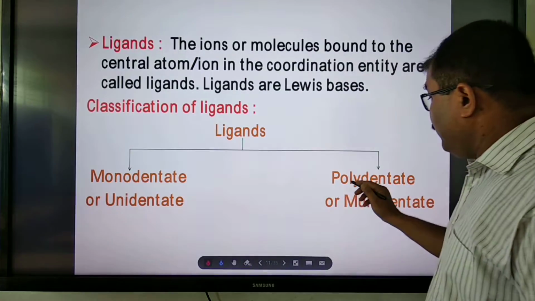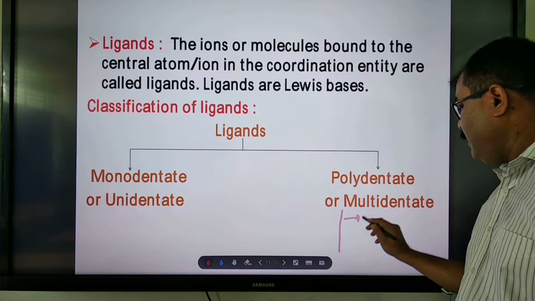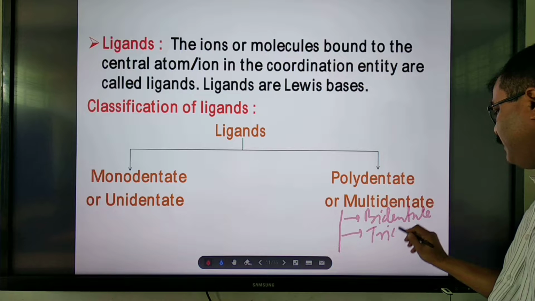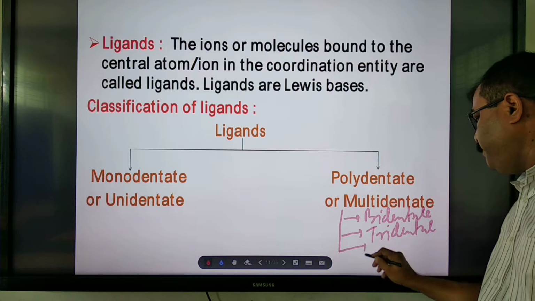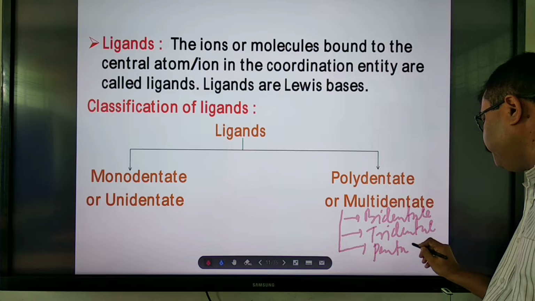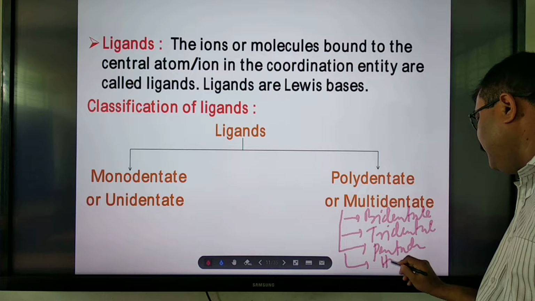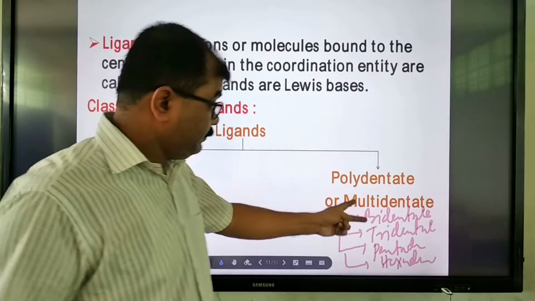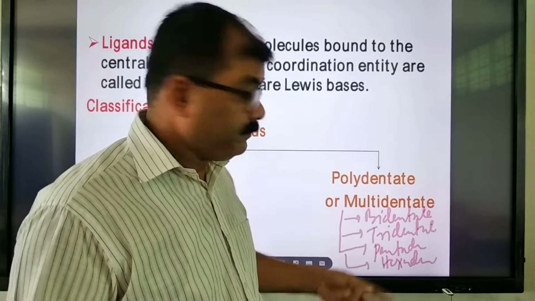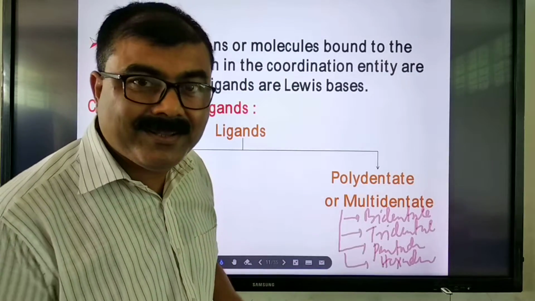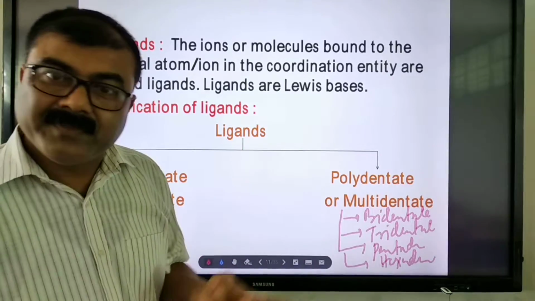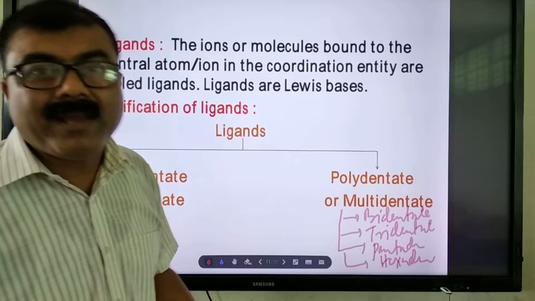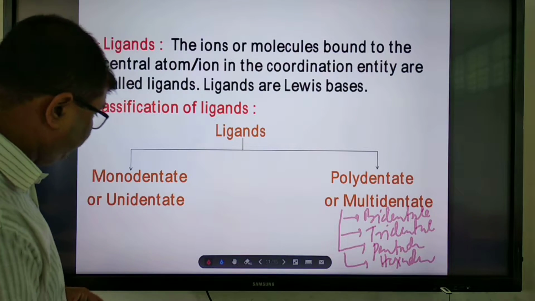Now, polydentate ligands may be bidentate, tridentate, pentadentate, hexadentate, depending on how many donor atoms they have. If the polydentate ligand has two donor atoms, it is bidentate. If three donor atoms, tridentate. If four, then tetradentate. If five, then pentadentate, and so on. We'll discuss it in detail.